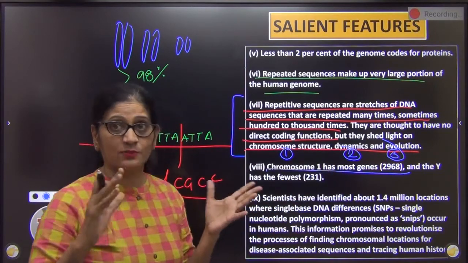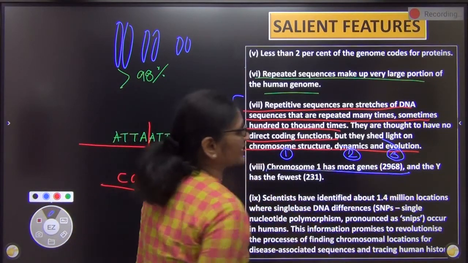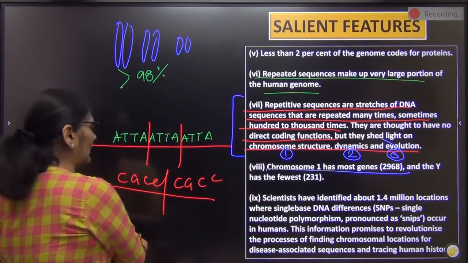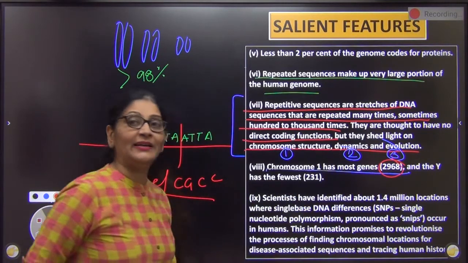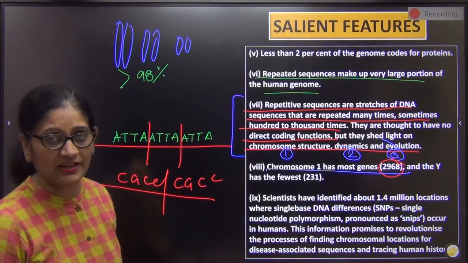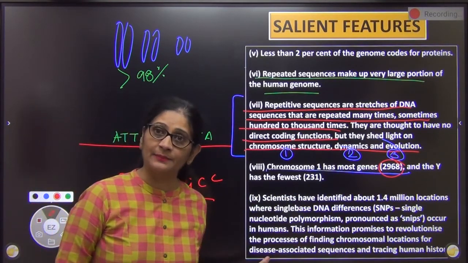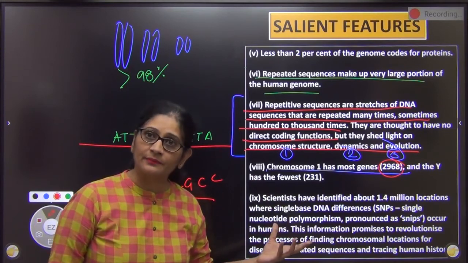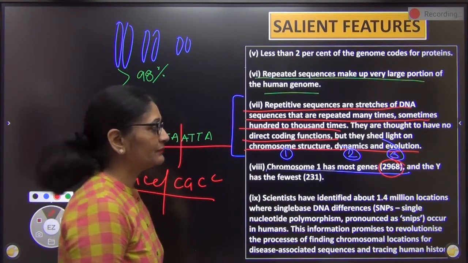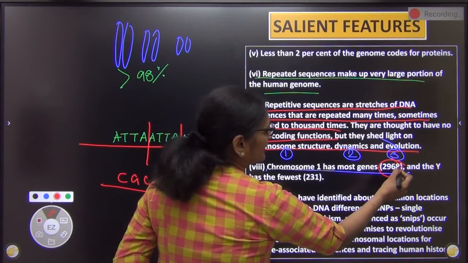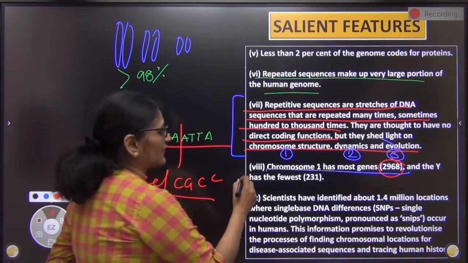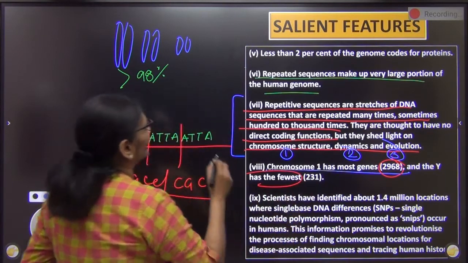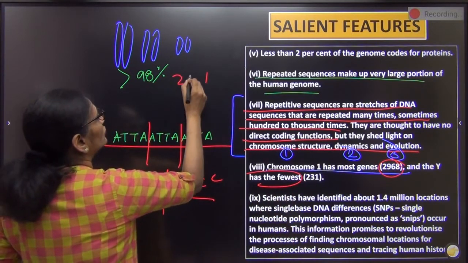So it has the most genes. How many? 2968. You have to learn it, child. I can't help you over here. You have to learn it. 2968, 2968. And the least number of genes is found in the Y chromosome. There is a good way to remember this. It is 1, 2, 3.